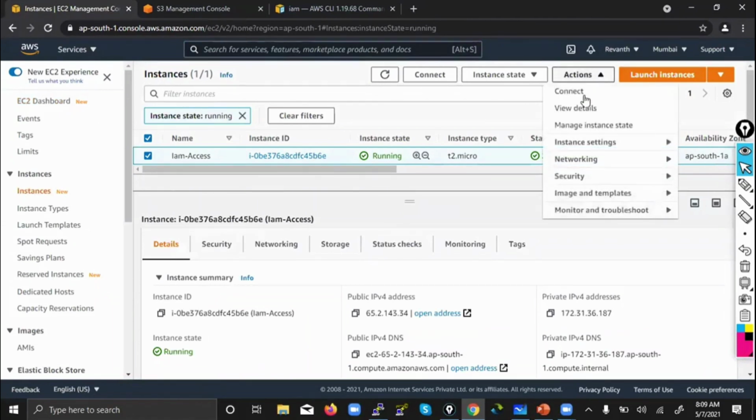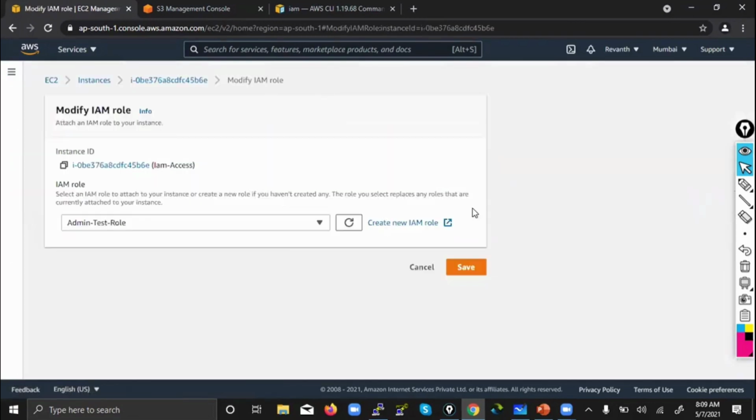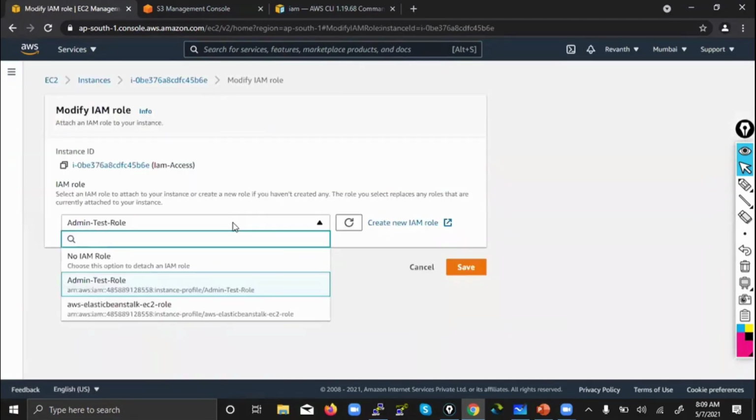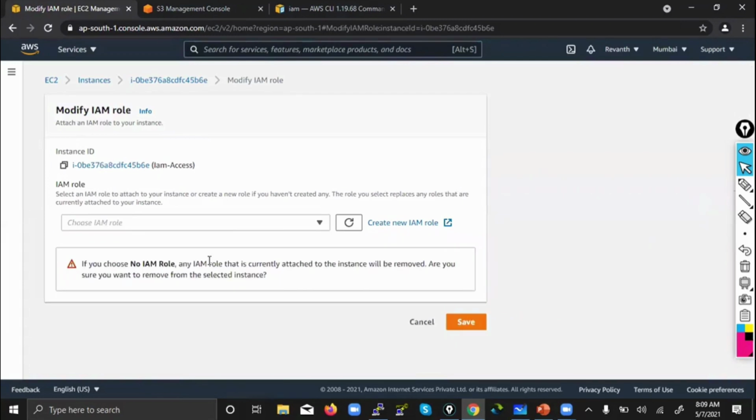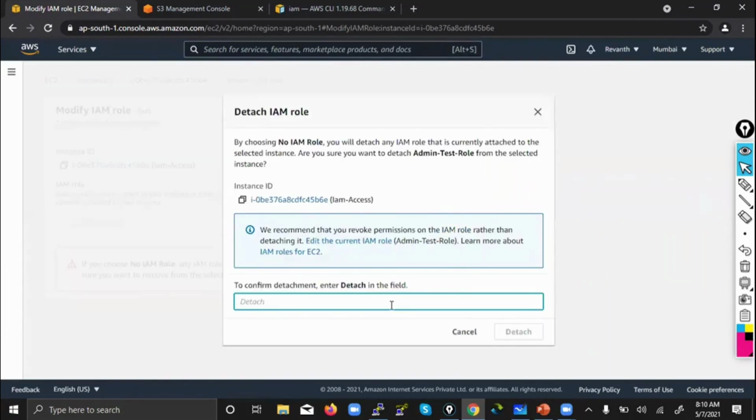Go to Actions, Security, Modify IAM role. See, no IAM role means simply it will detach. If you choose no IAM role, that means any IAM role that is currently attached to the instance will be removed. That is the meaning of no IAM role. So save. This is detach.